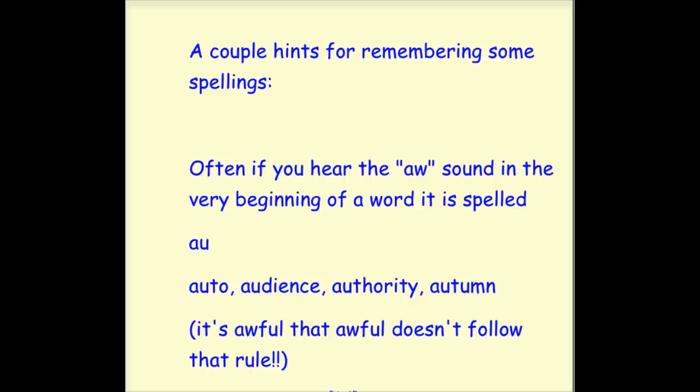A couple hints for remembering some of the spellings this week. Often if you hear that aw sound in the very beginning of the word, it's spelled AU, and especially this week in our spelling list. Auto, audience, authority, autumn. You hear that aw sound in the beginning of the word. A pretty good guess is to spell it with an AU. There's one on our list that doesn't follow that rule, and we can remember it by saying it's awful that awful doesn't follow that rule. Awful starts with the aw sound, but it starts with an AW.